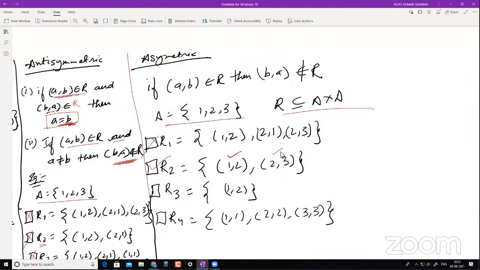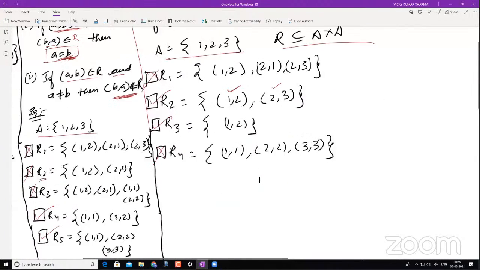Okay. What about R3? Put it for R3. Most of you are giving the answer for R4 as well. Good, you understood things. R3: you see (1, 2), yes. Why? I don't have (2, 1), and therefore this is asymmetric. What about R4? No. Why? Because I have (A, B), and then you see this itself is (B, A), and that should not be happening. Clear? Okay, so now we understood some things here.